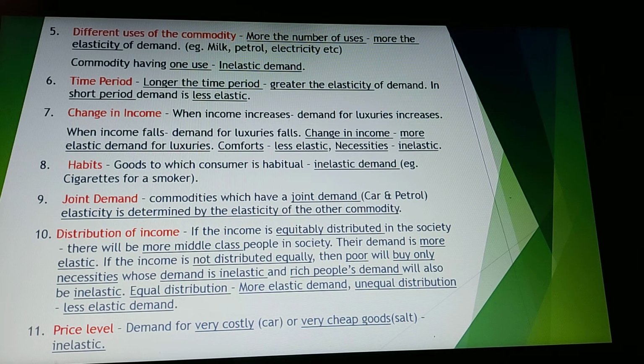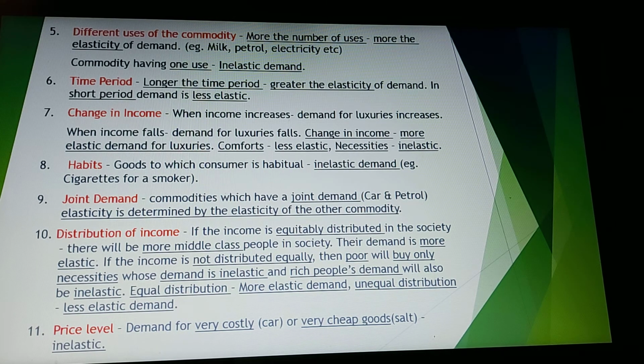Habits. This is very interesting. Now, there are certain things which people are habituated to. If we take cigarettes for a smoker, even if the price increases to double of what it is, he will still consume the same number of cigarettes. So the elasticity of demand for this will be inelastic. Then comes joint demand.